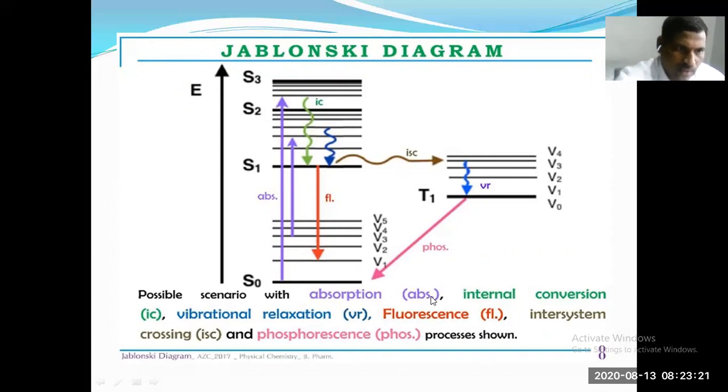So in this diagram you can denote ABS, absorption, IC, internal conversion, ISC, intersystem crossing, FN, fluorescence, PHOS, phosphorescence. This is the total Jablonski diagram.